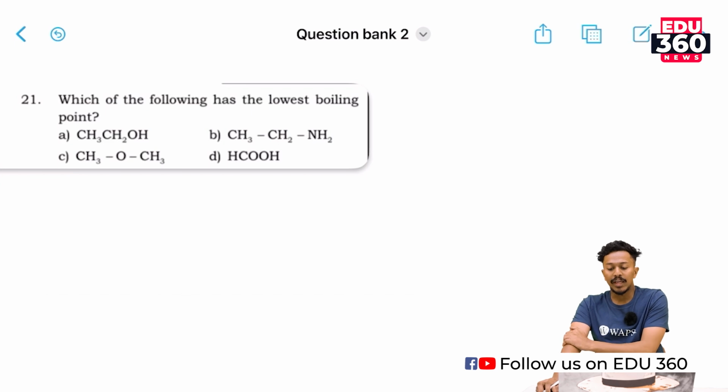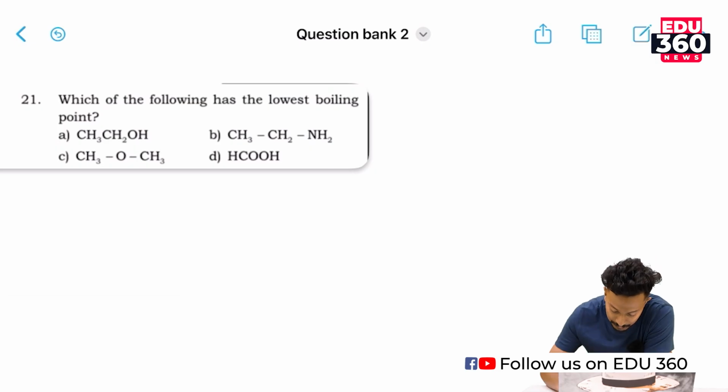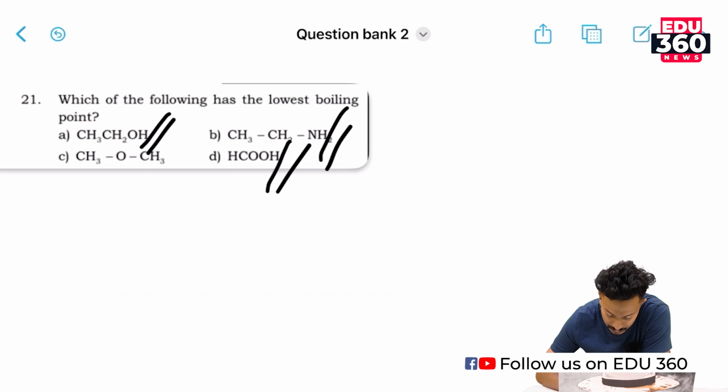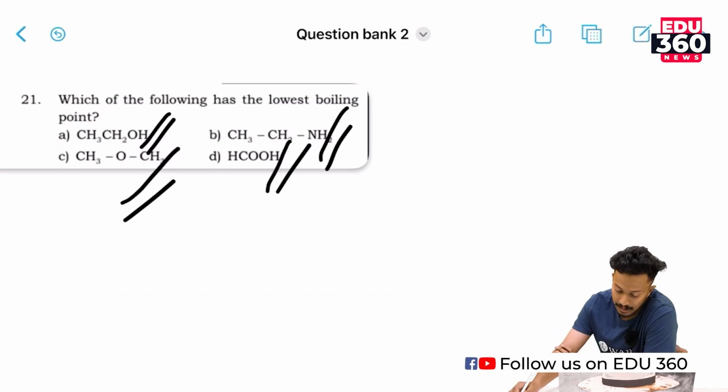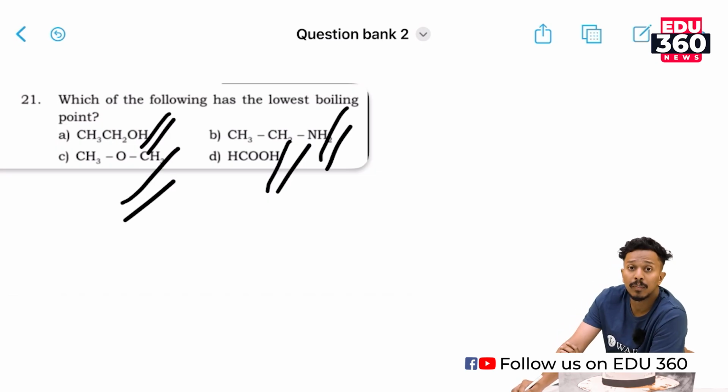Which of the following has the lowest boiling point? Okay, what do you think? Which one of the following must have the lowest boiling point? Right. We do have two alcohols here, an amine group and a keto group, right? We do know that alcohols form hydrogen bonding.